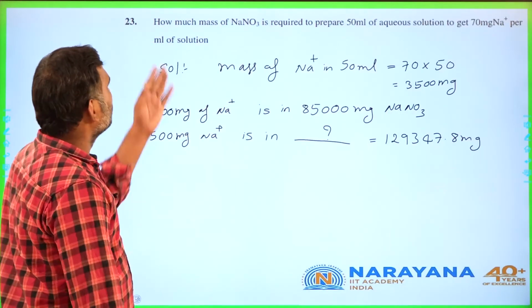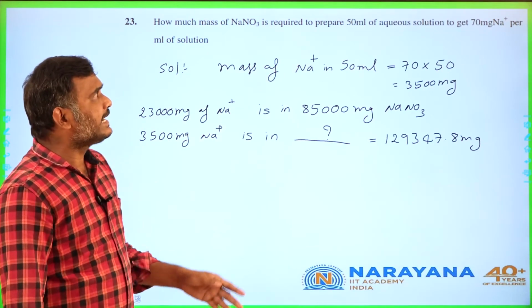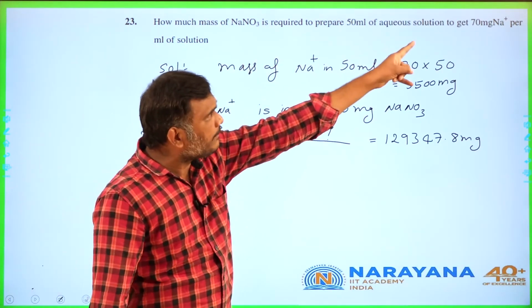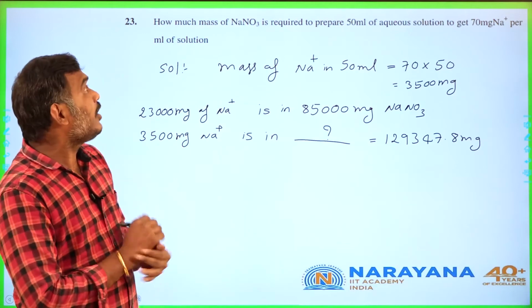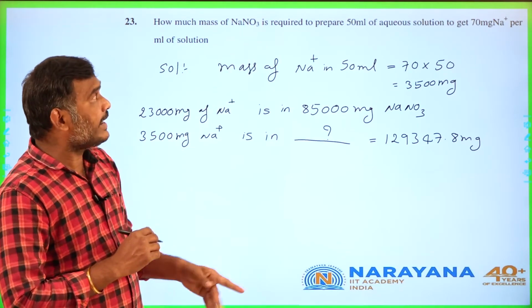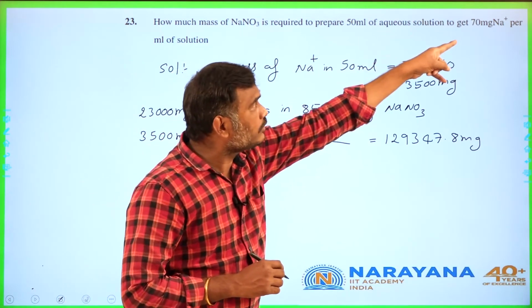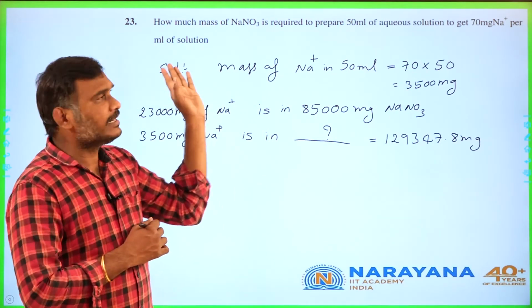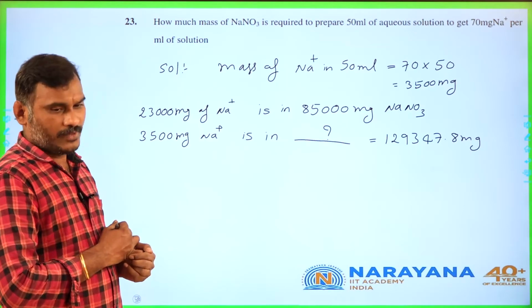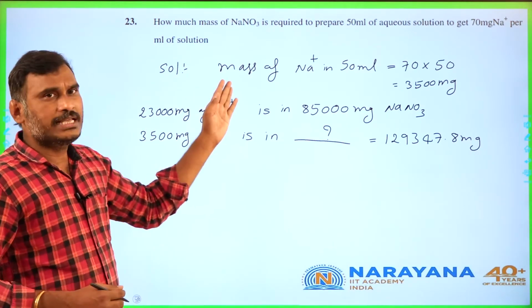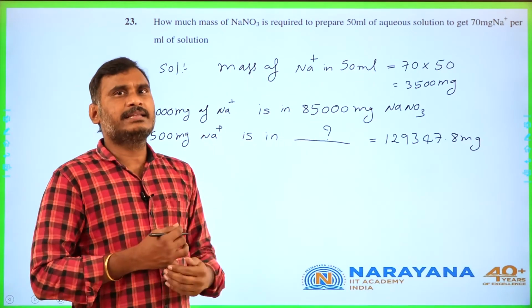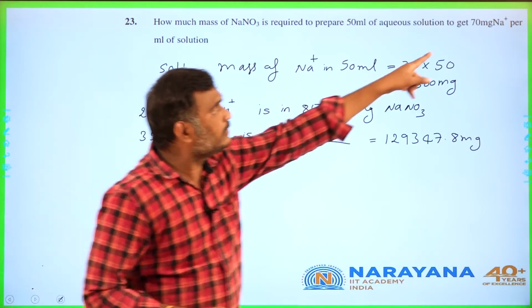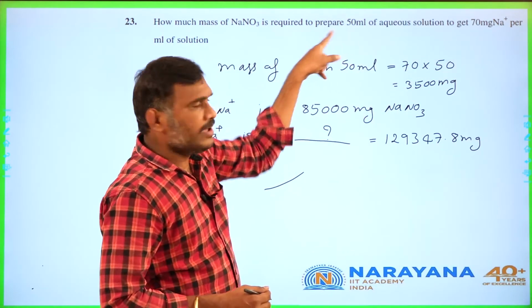Yes, you see how much sodium nitrate is required to prepare 50 ml aqueous solution to get 70 mg Na plus per ml of solution. Okay, now you see mass of Na plus ion in the 50 ml is 70 milligram times 50.